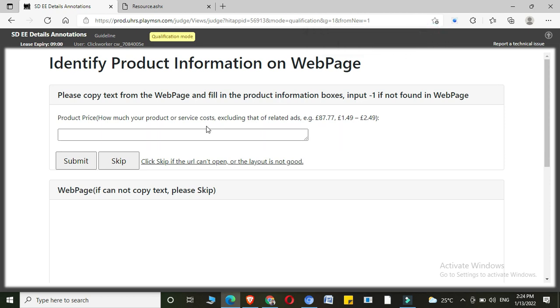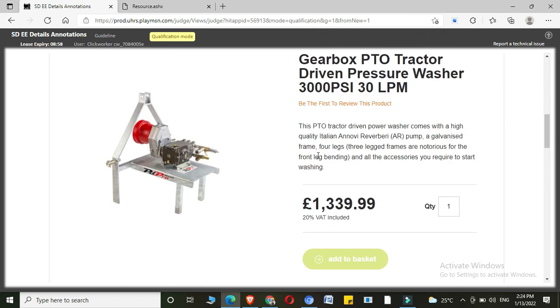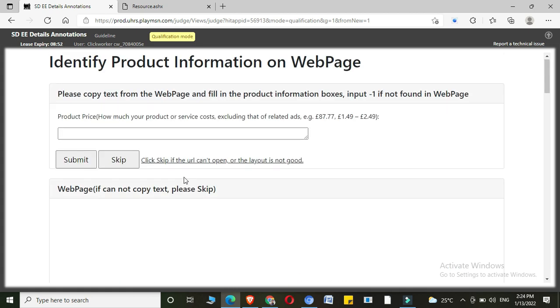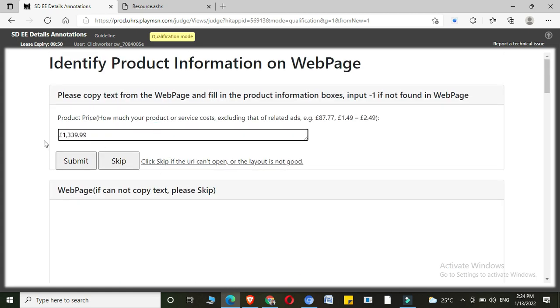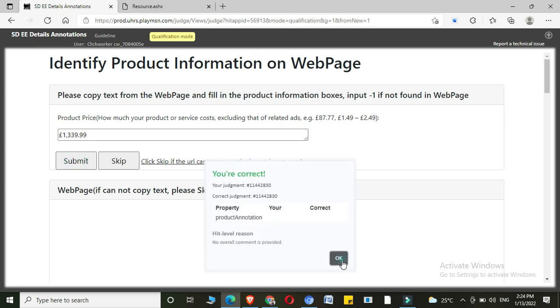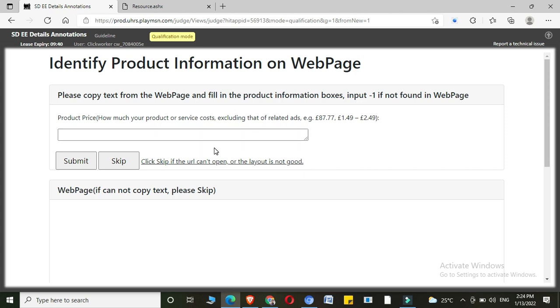How much your product or service costs? Yeah, this product costs this much. I'll just copy and paste it over here. Let's submit. Correct. Once again, it was the same question.